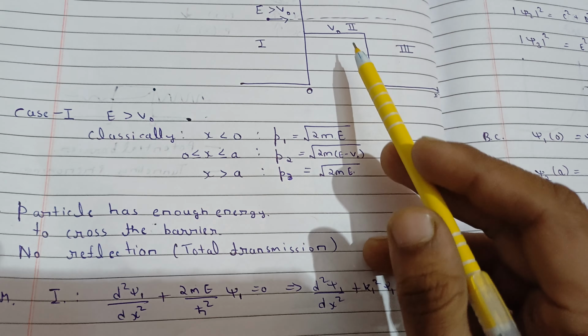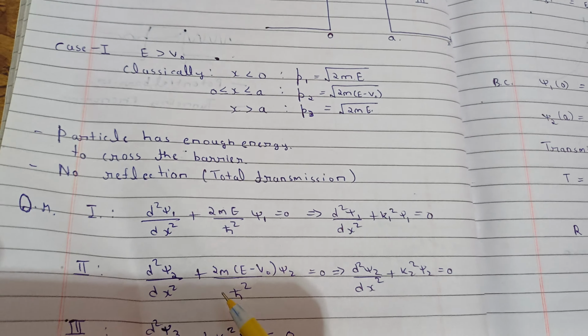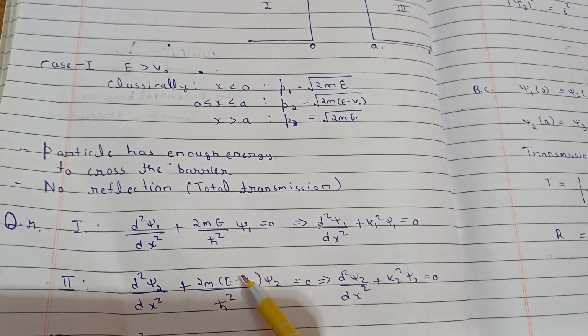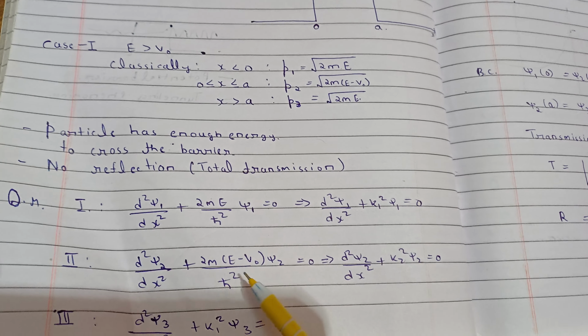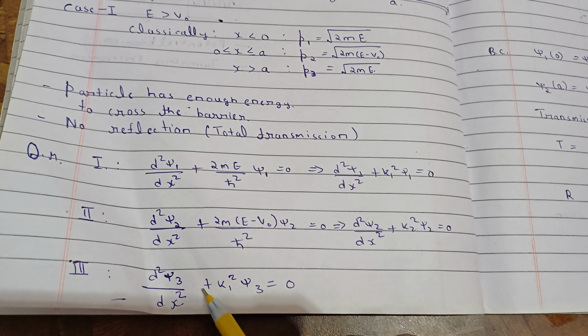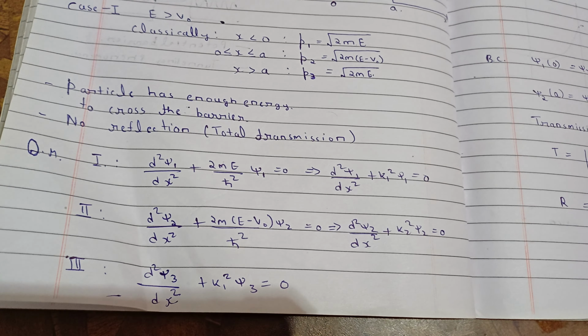For the second region, the energy will be E minus V naught, because E is greater than V naught, that's why we have written E minus V naught. So this is your Schrodinger equation for the second region. Now we will write this as k2 square. And the third will remain the same as the first.